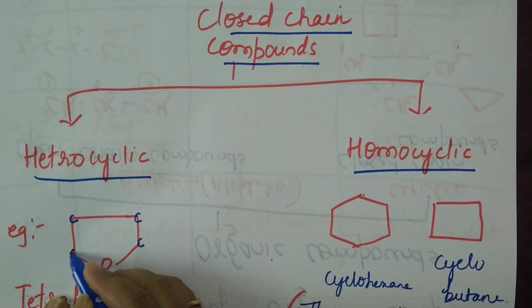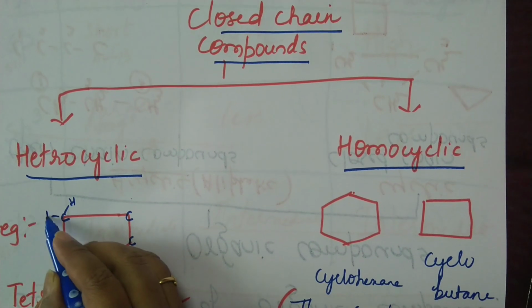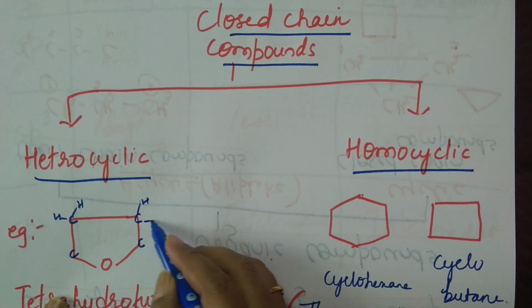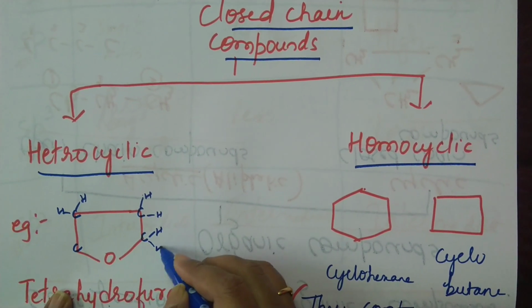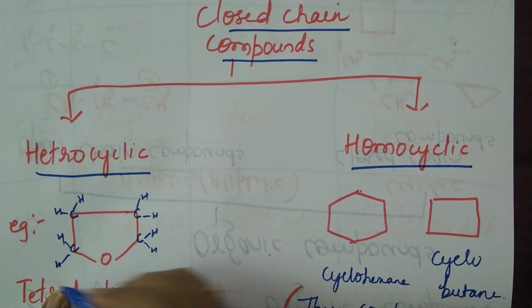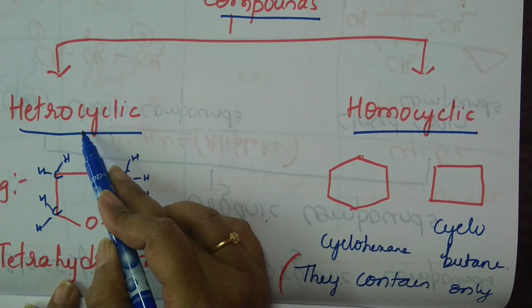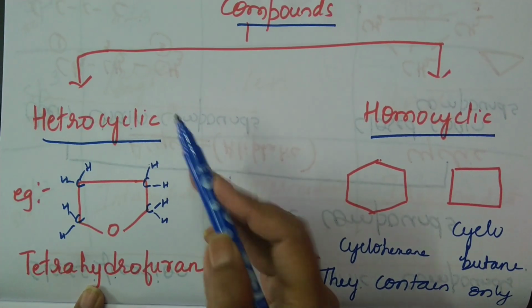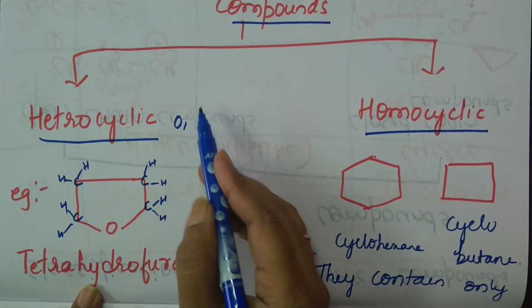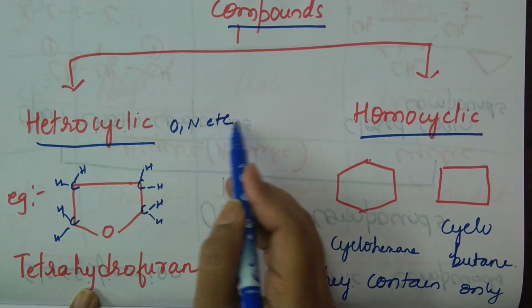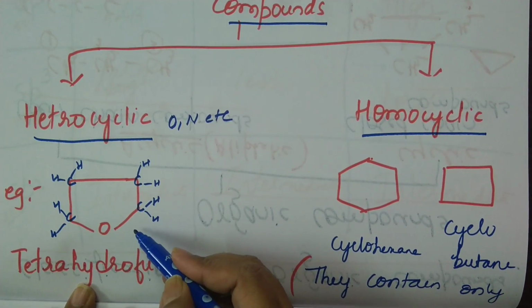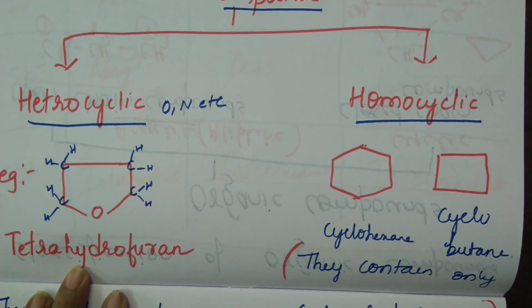If you have any other atoms, then they are heterocyclic compounds. Heterocyclic compounds are cyclic compounds which have other atoms like oxygen, nitrogen, etc. in the ring itself.